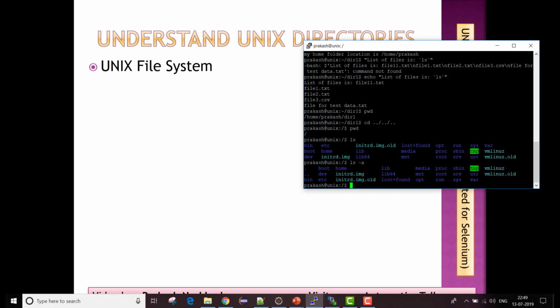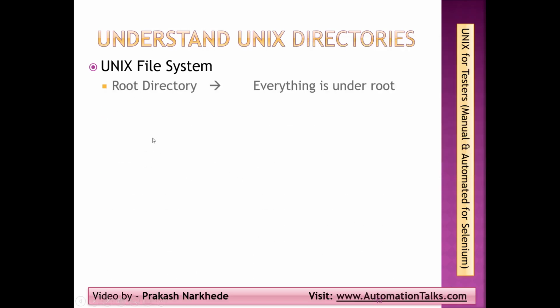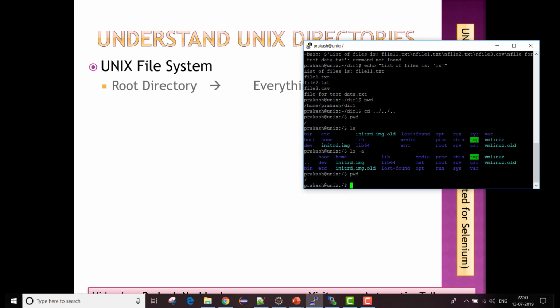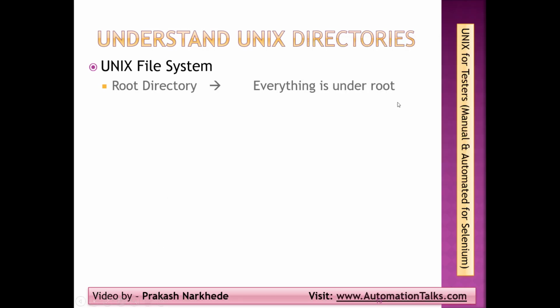Now, what are all these files and folders? That is what I am going to talk about in this video, all about your Unix file system. The very first thing is your root directory. This slash is nothing but your root directory. If I do pwd and I see a slash, that means I am in the root directory. All my applications, all my data, all the software components, everything is present under my root directory.